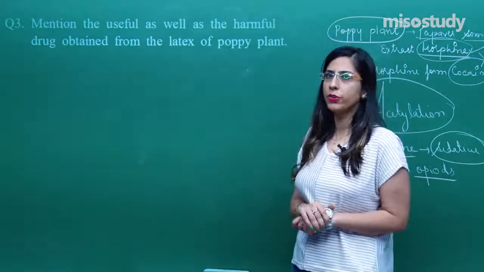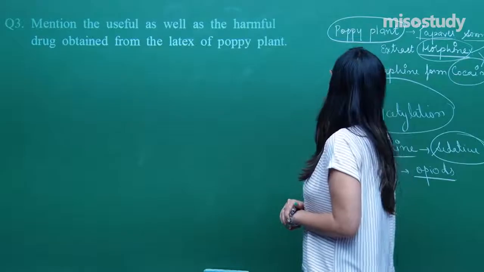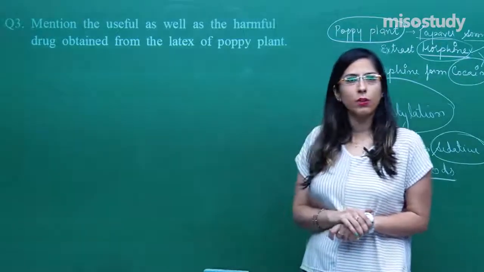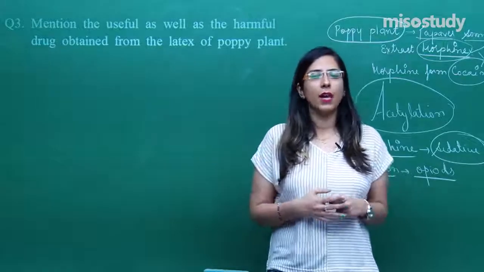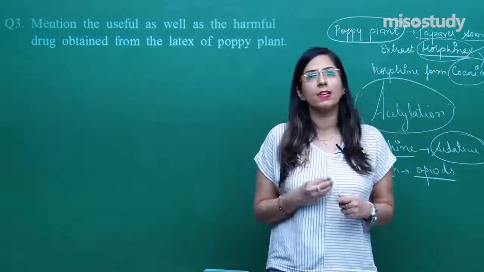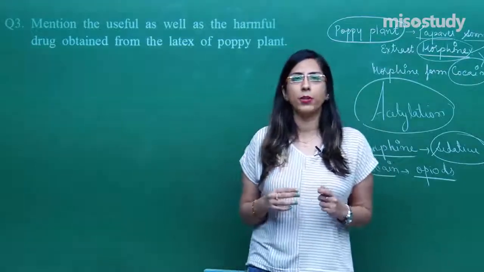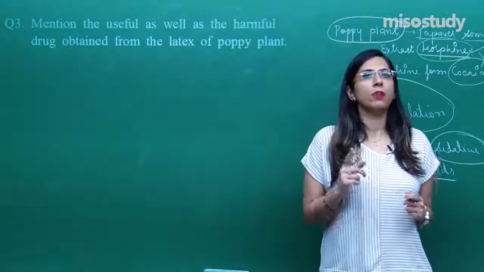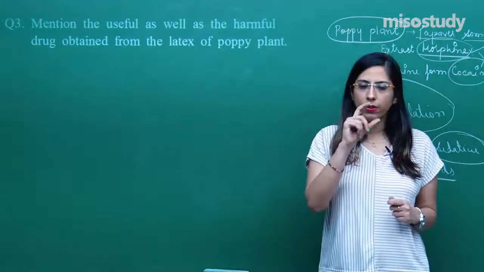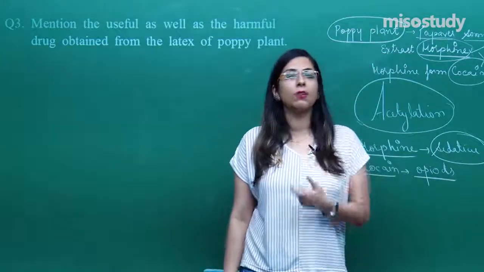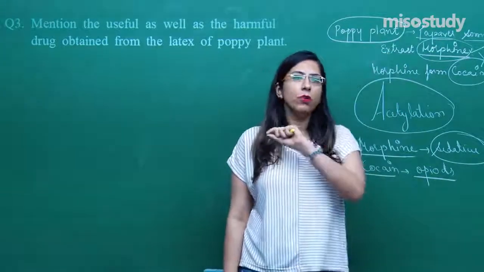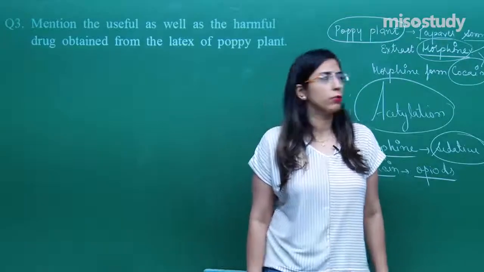This was question number 3, and when you attempt it, you have to write each and everything. If you know the things, then explain in detail. Whenever such a question is there, don't attempt without examples, because examples are very important. Even for a 1 mark question, you have to give an example as well. Whenever you write a definition, do write an example as well, because they account for very good marks. Otherwise, you won't get even 1 mark in that question.